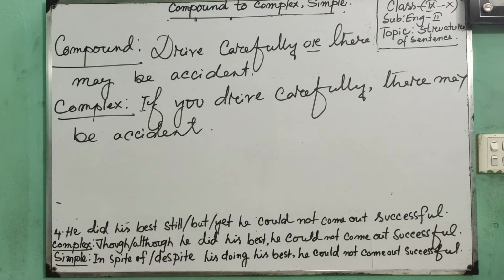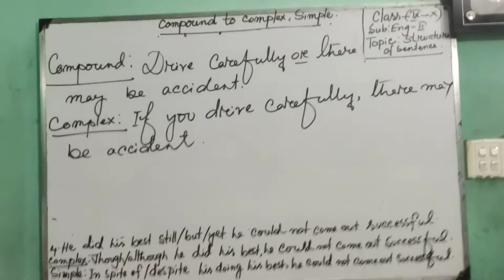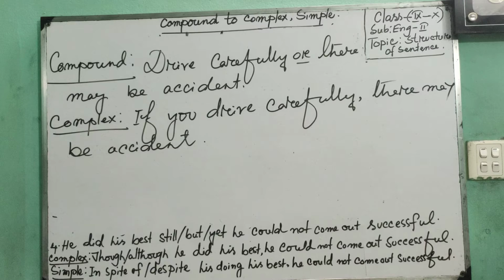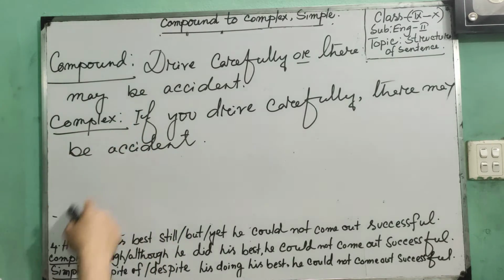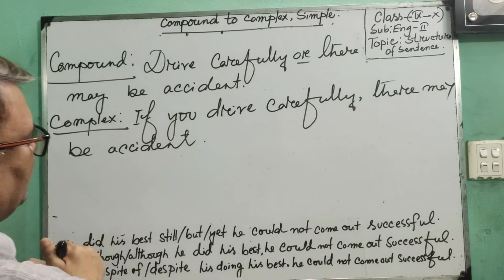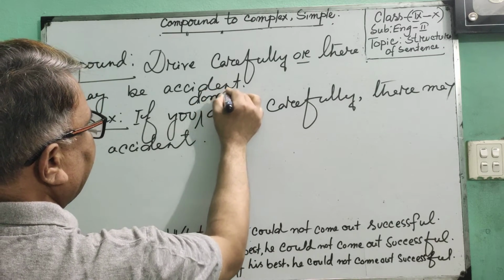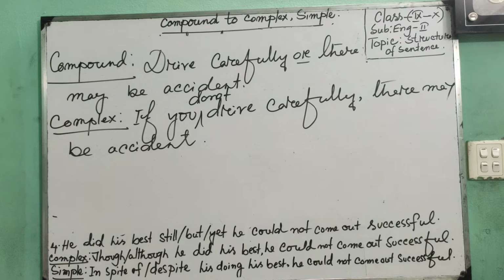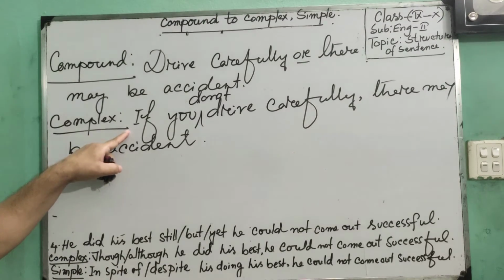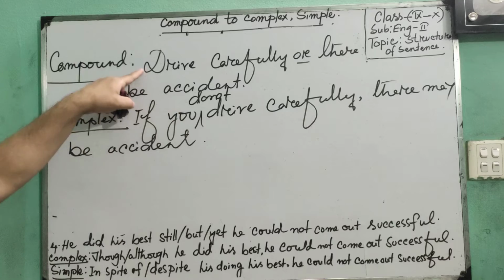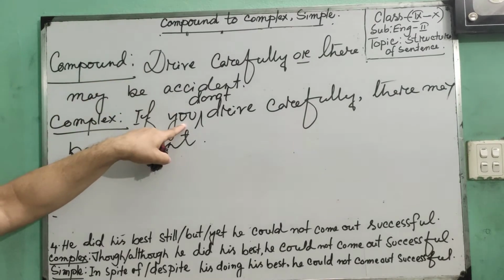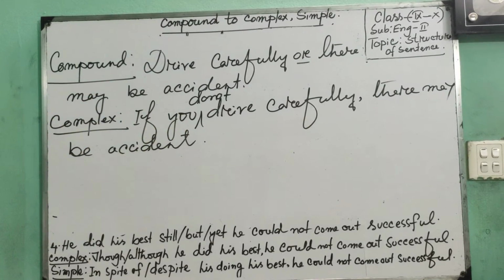That means, if you drive... If you find it is an imperative sentence and you are directed to make it complex, then you have to make it negative: if you do not. First of all, if, then the subject you, as it is an imperative sentence, but it is a complex sentence, and a complex sentence should have two subjects.